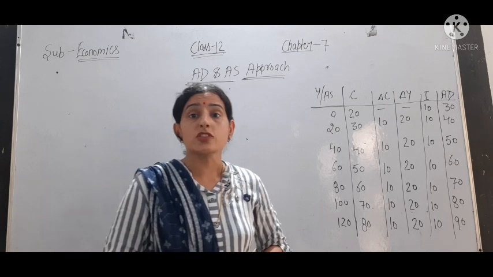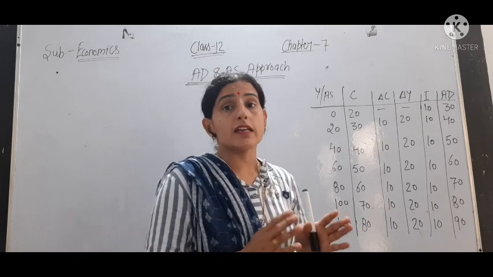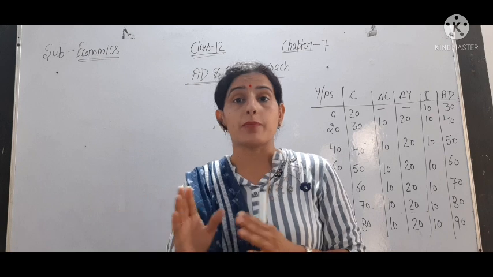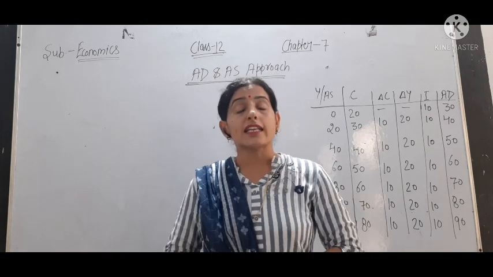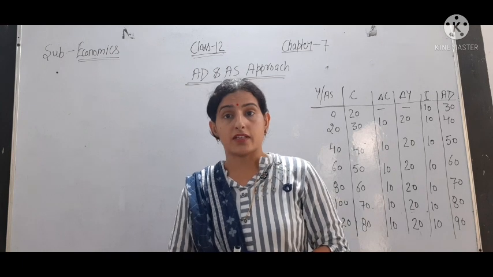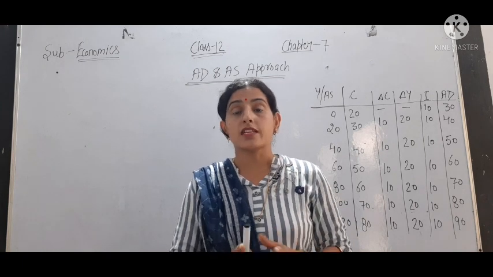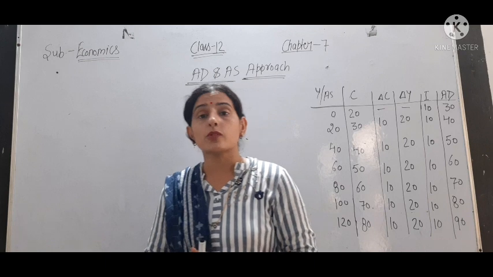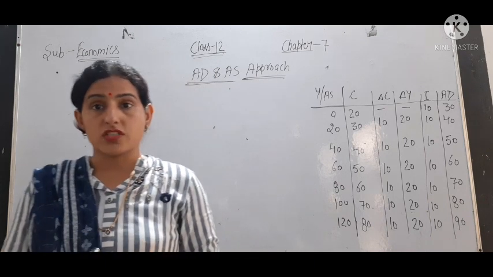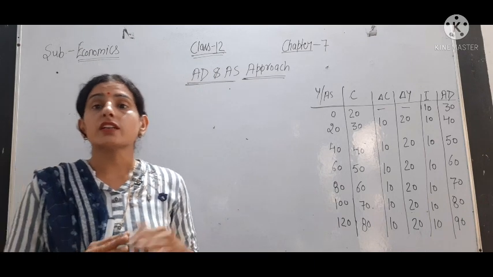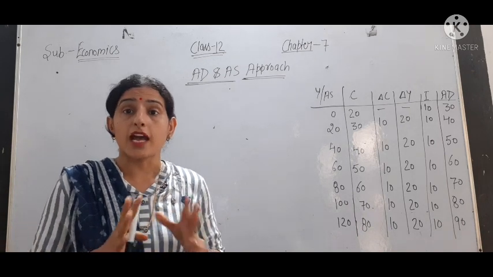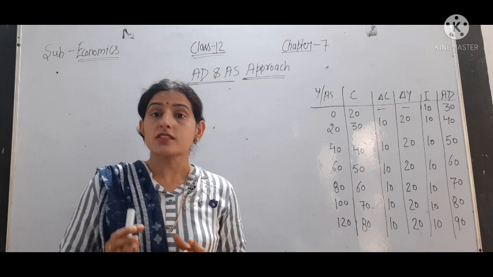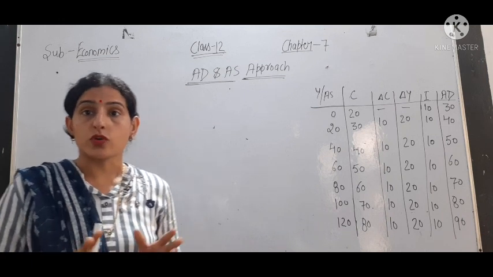So in economics, short run or long run does not mean a particular time period. Short run and long run are taken as the operational time period in which the process takes place, meaning the process of production is going on. So it is not that short run means 1 year, 2 years and long run means 10 or 15 years. So a particular fixed time period is not given for short run and long run.